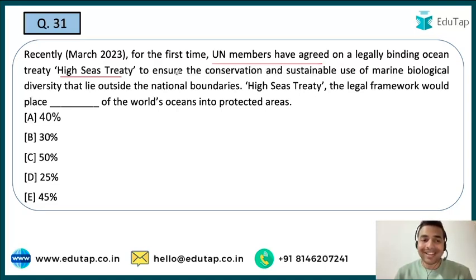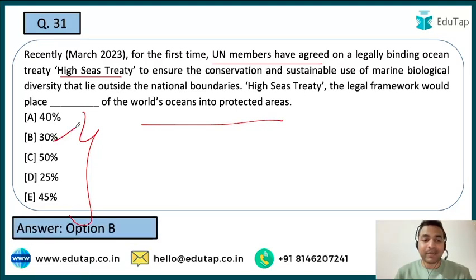तो अगर हम बात करते हैं हाई सीज ट्रीटी की, तो यहाँ पर बेसिकली यह ट्रीटी marine conservation के लिए more and more money employ करने वाली है. That is why this treaty has been launched, and as per this treaty guys, they are going to basically convert the world ocean into a protected area. तो क्वेश्चन आपके सामने ये है कि कितना परसेंट ये वर्ल्ड ओशन का प्रोटेक्टेड एरिया के अंदर इस लीगल फ्रेमवर्क के अंडर करने वाले हैं. And here guys, the right answer is option B, that is 30%.